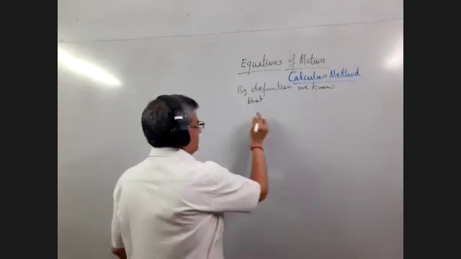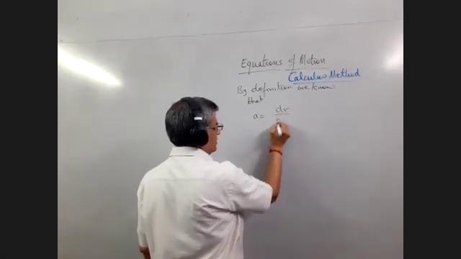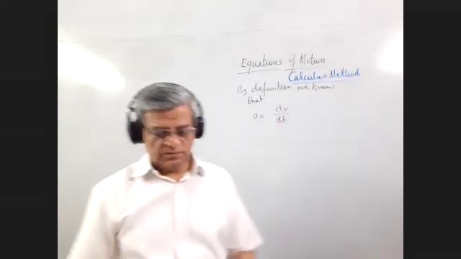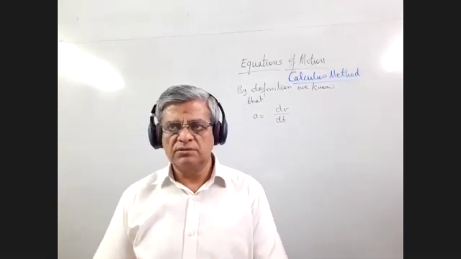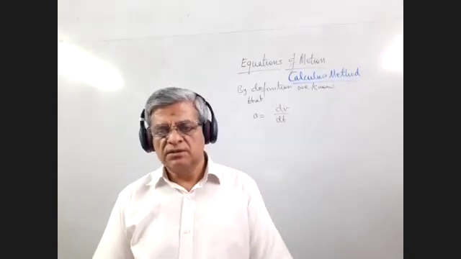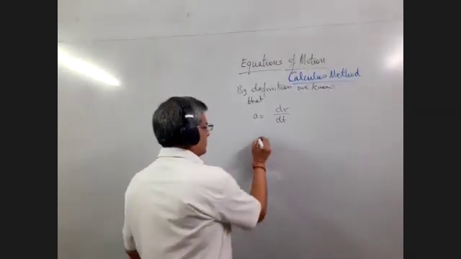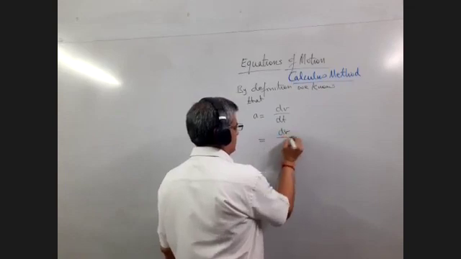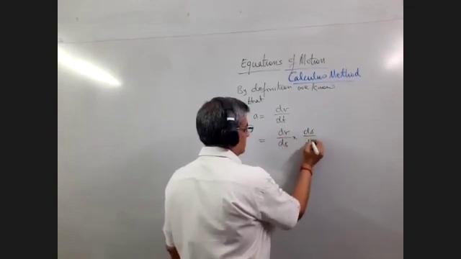Again by definition we know that a is equal to dv by dt. I want to get rid of this dt because in my third equation, v square minus u square is equal to 2as, we don't have time as a factor. So to get rid of this t, I multiply and divide by ds. So dv upon ds into ds upon dt.